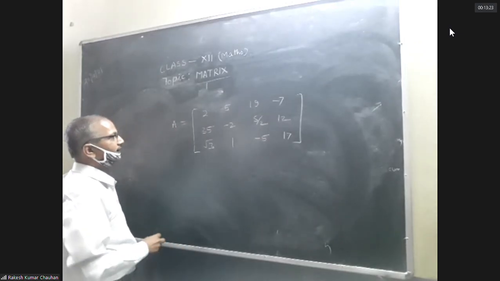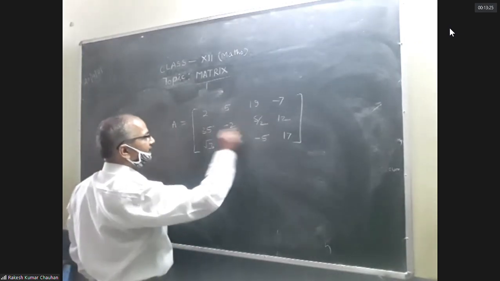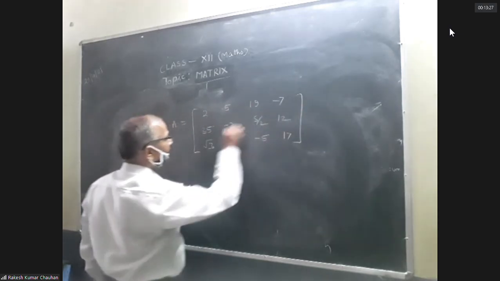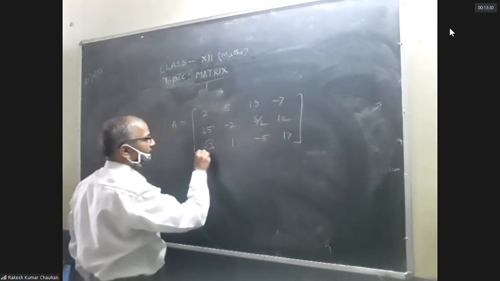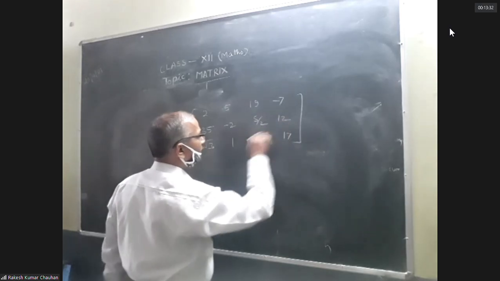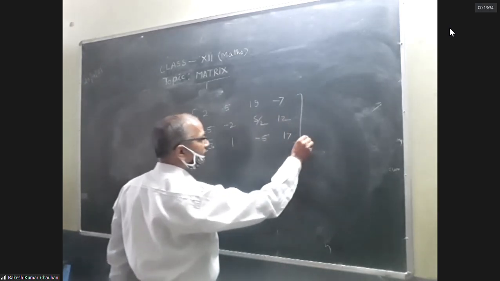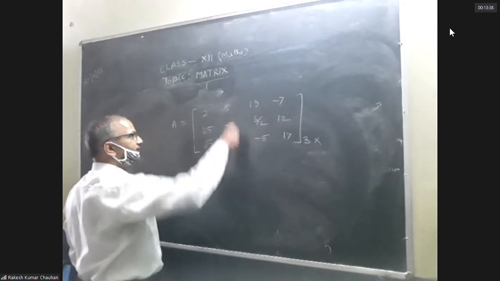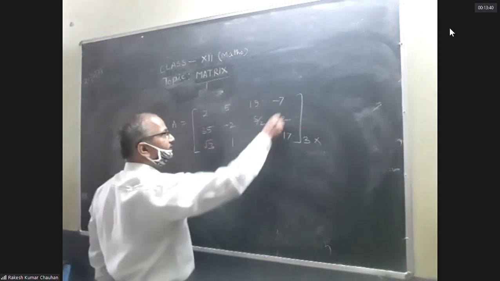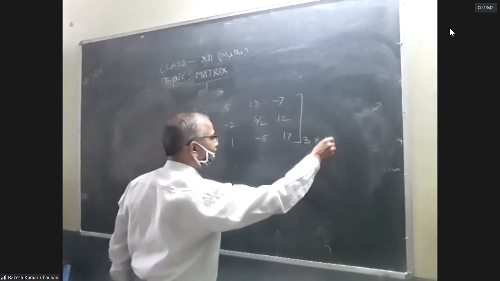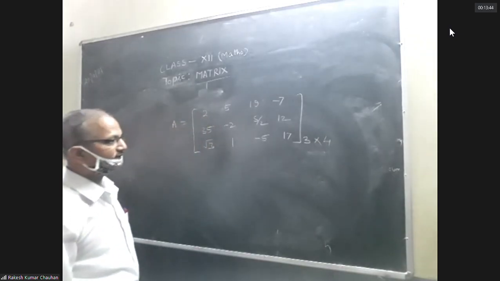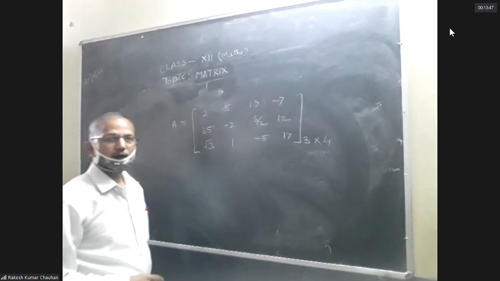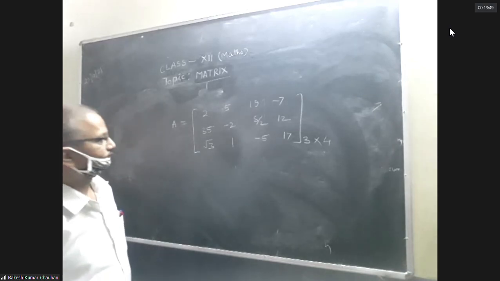So in this matrix there are 3 rows: first row, second row, third row, R1, R2, R3. Number of rows 3. Column: first column, second column, third column, fourth column. This matrix consists of 3 rows and 4 columns.